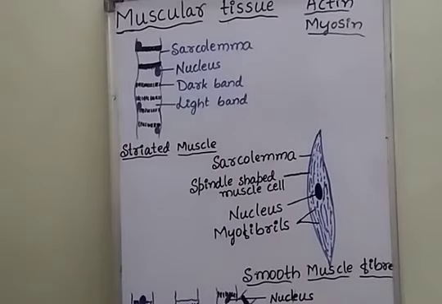Hello students. In the previous class we discussed the structure and function of areolar connective tissue and adipose tissue. So far in animal tissues we have discussed connective tissues and epithelial tissues. Two more tissues present in animals are muscular tissue and nervous tissue. In this class, let us discuss muscular tissue.